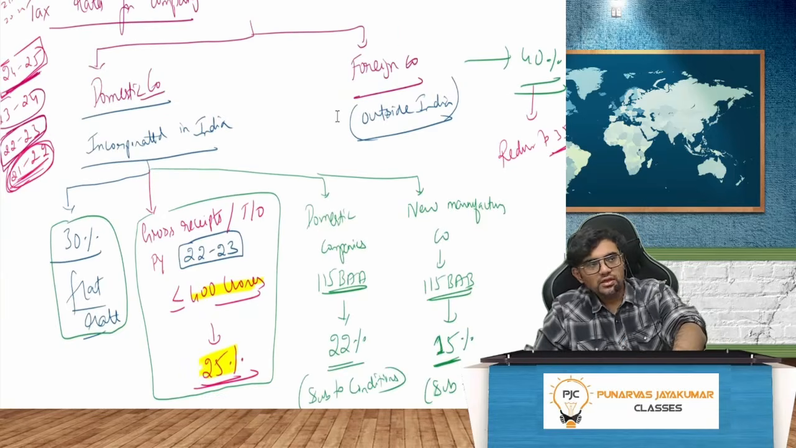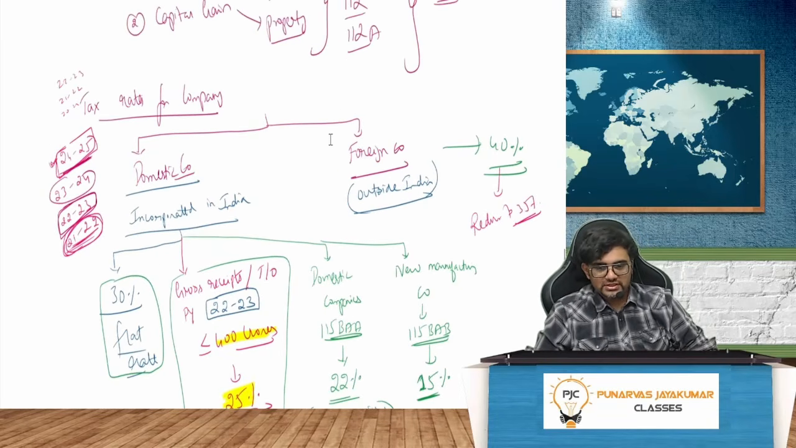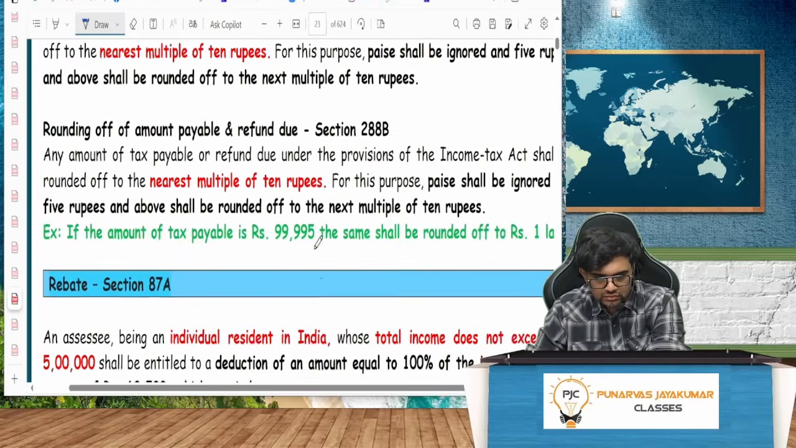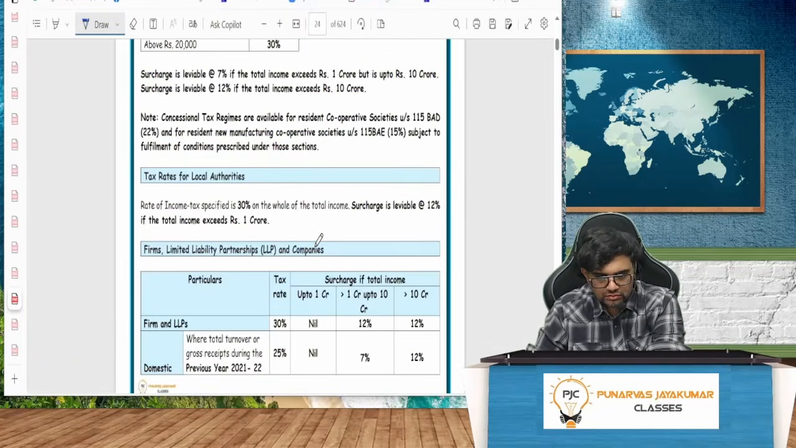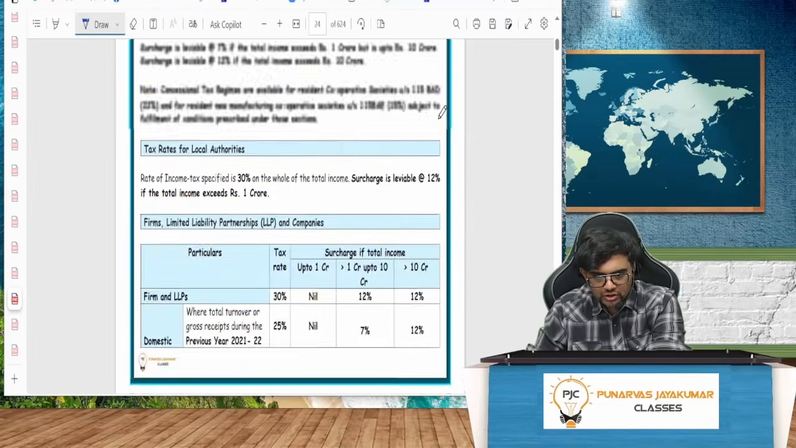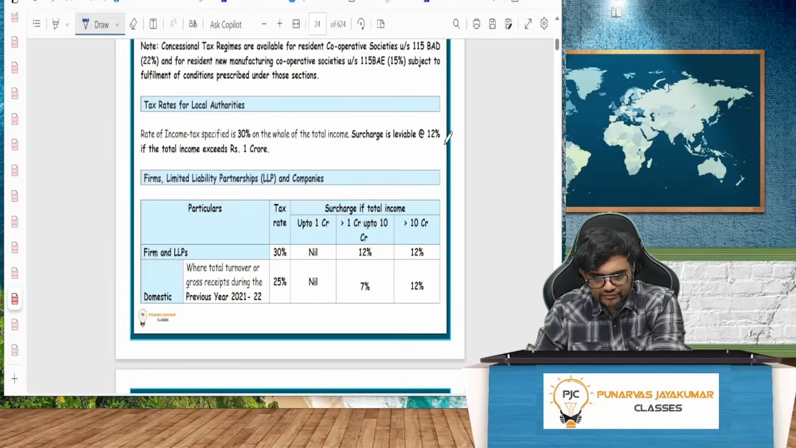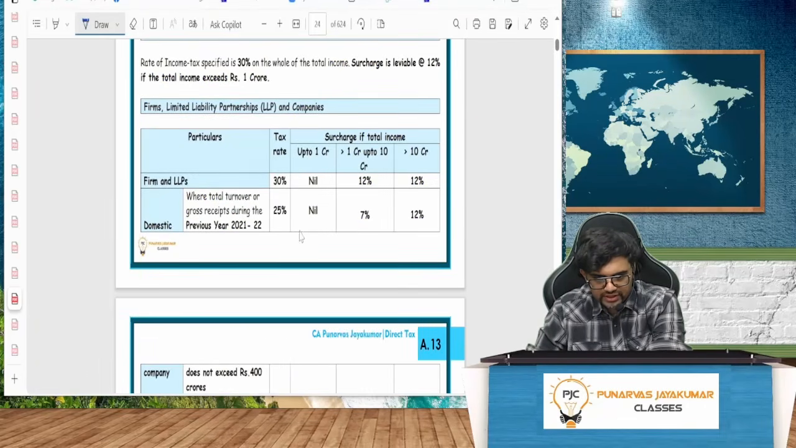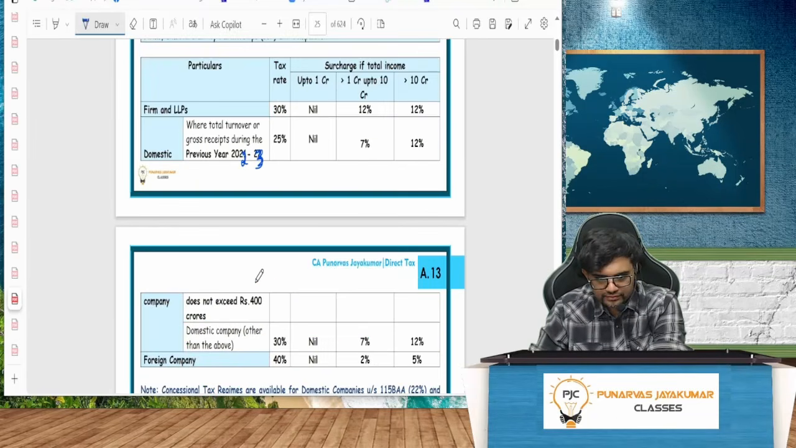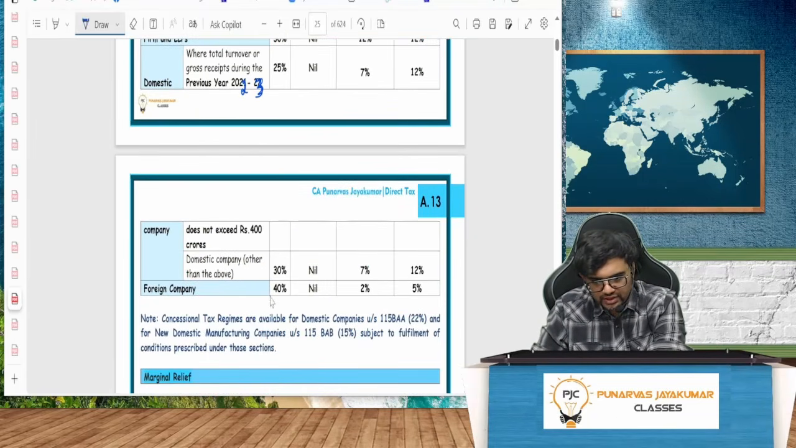Great. Next, guys. Tax rates for companies. Come to page 812. So guys, below here, just make the change here. This should be 22, 23. Sorry, typo. 22, 23 it should be. And foreign company rate has been reduced now to 35%.